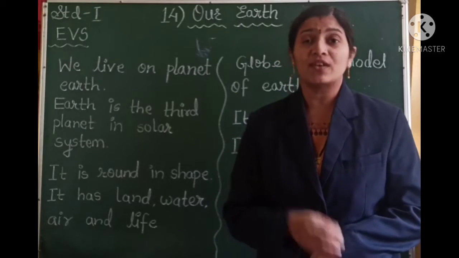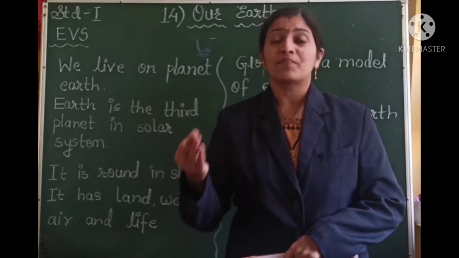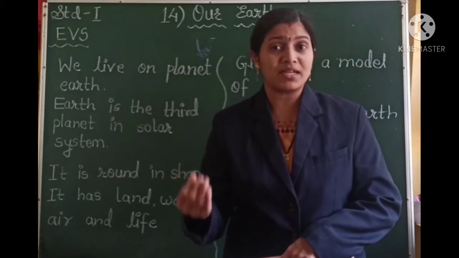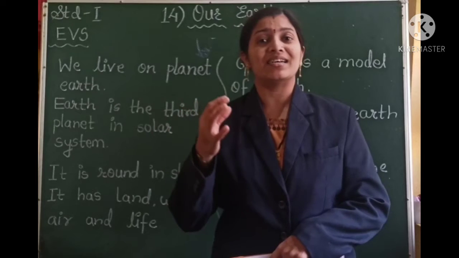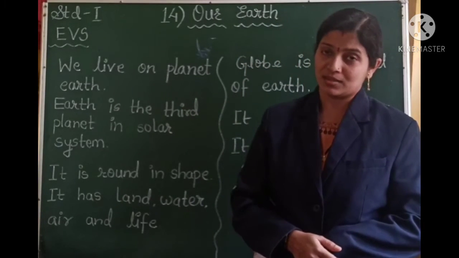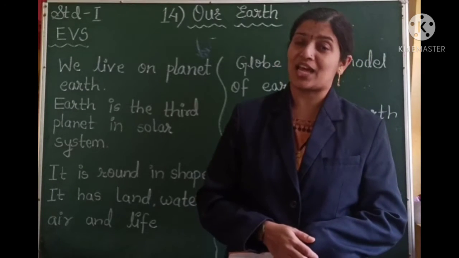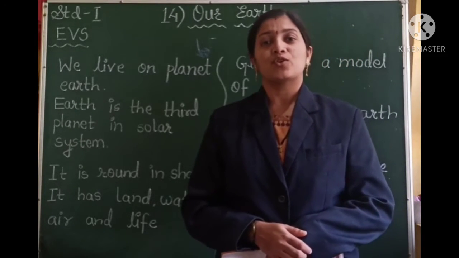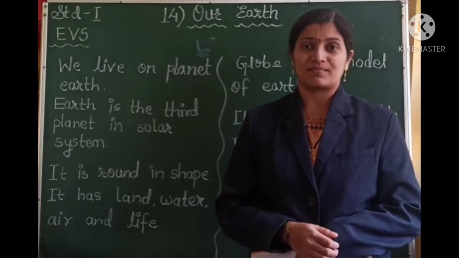And what is life? Life means we, the living beings, the animals. The living beings like animals, plants, human beings, all these are the living things. That is the life which is found on the planet Earth. No other planet has life on it. So now I will show you a picture of Earth.